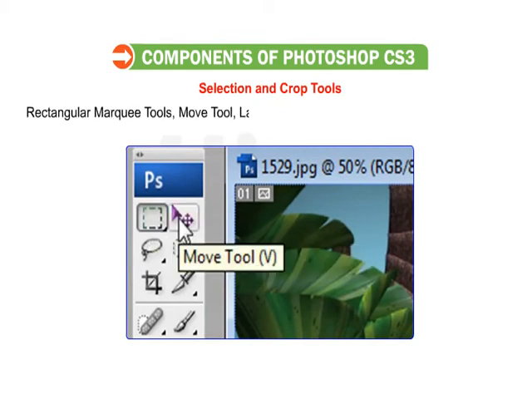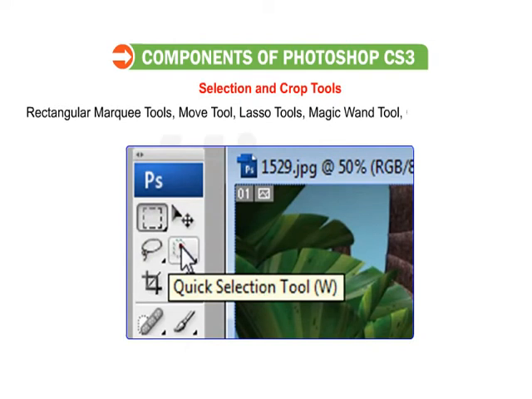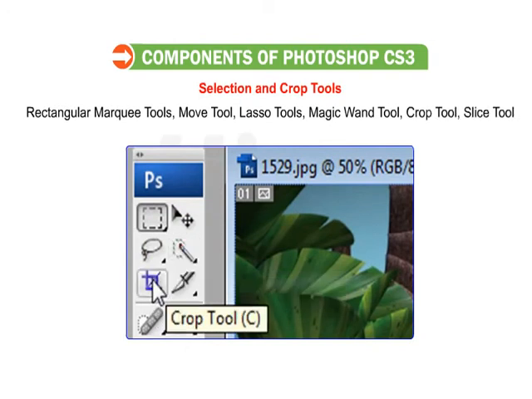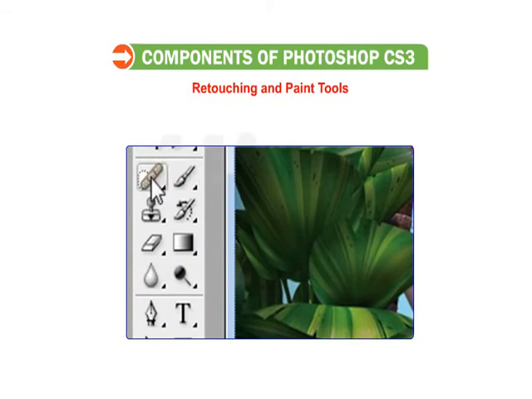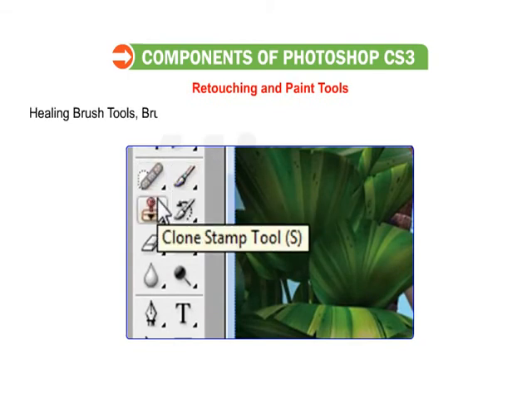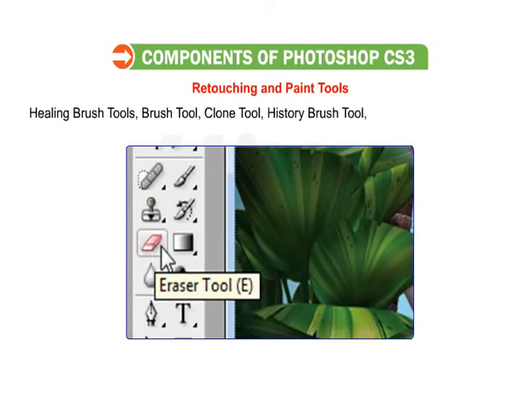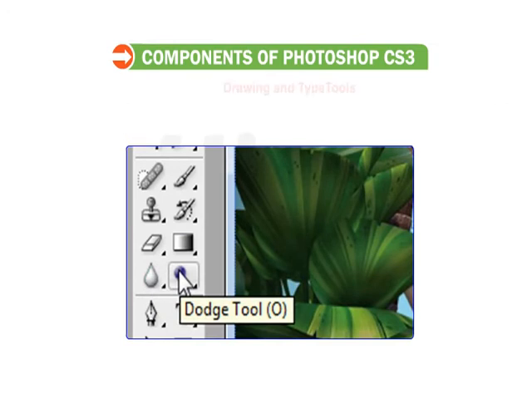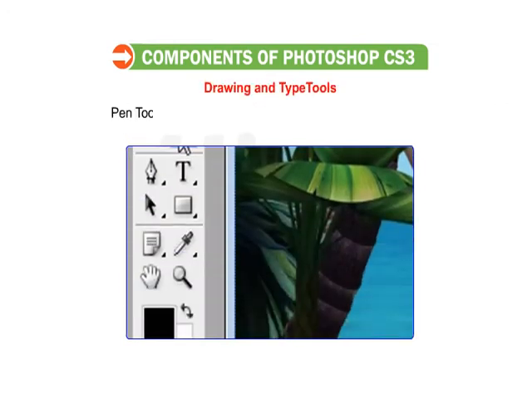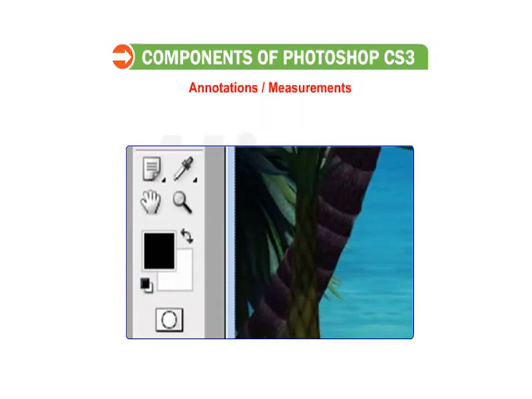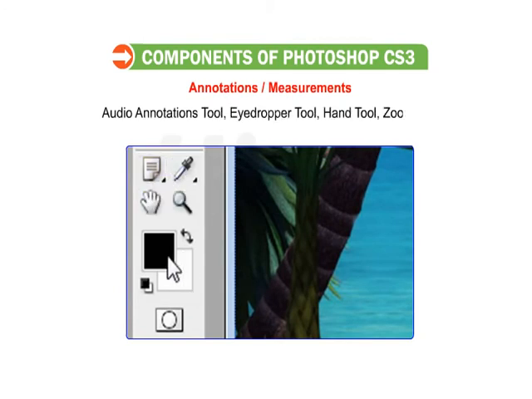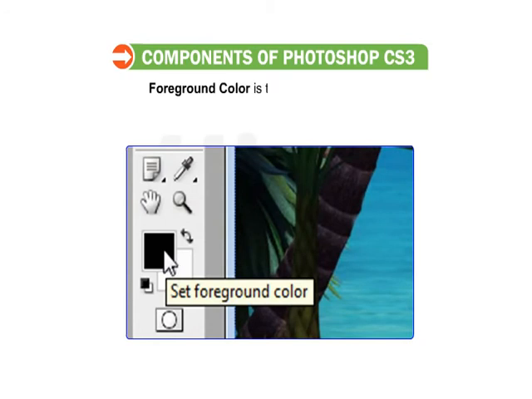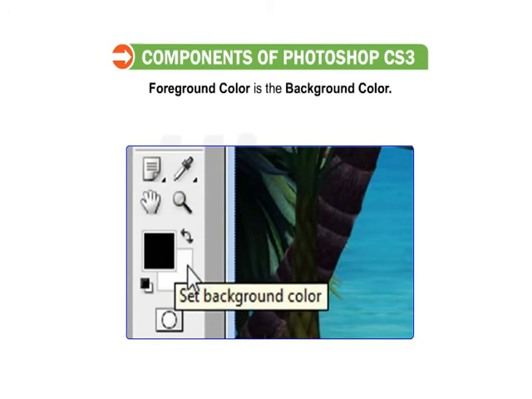Rectangular marquee tools, move tool, lasso tools, magic wand tool, crop tool, slice tool. The retouching and paint tools. Healing brush tools, brush tool, clone tool, history brush tool, eraser tool, gradient tool, blur tool, burn tool. Drawing and type tools. Pen tool, text tool, path selection tool, custom shape tool. Annotations or measurements. Audio annotations tool, eyedropper tool, hand tool, zoom tool. Foreground color and background color.